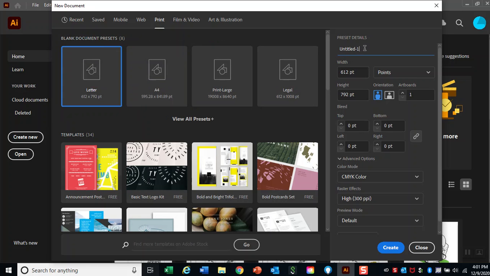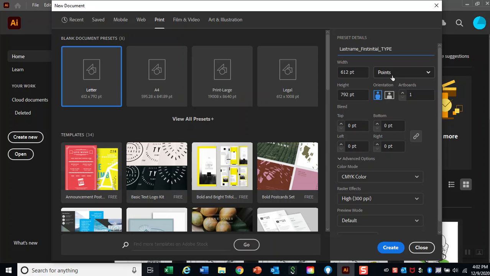and where it says Untitled, we are going to put our last name, underscore, shift minus, first initial, so your name, and then we are underscore, shift minus, type. So this is going to be our type document.